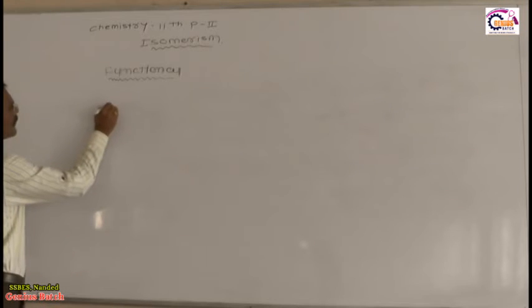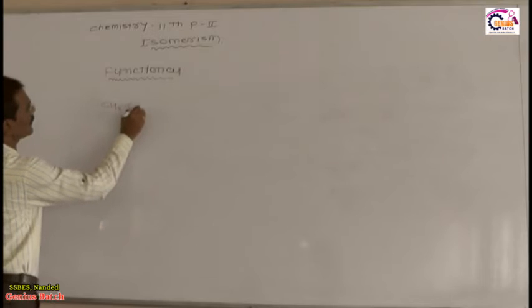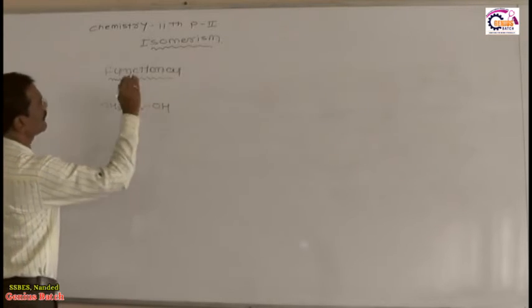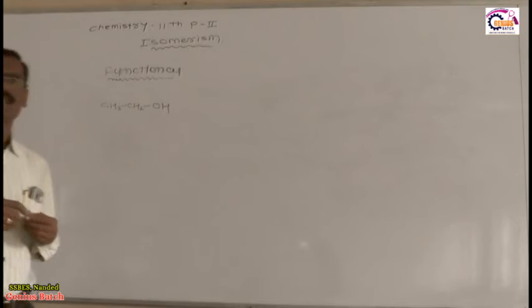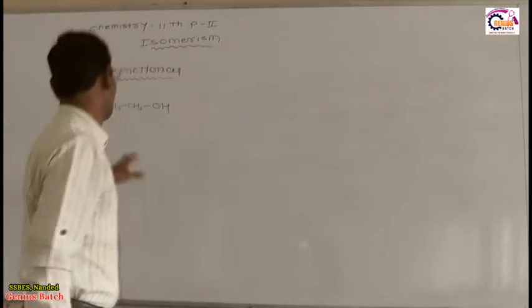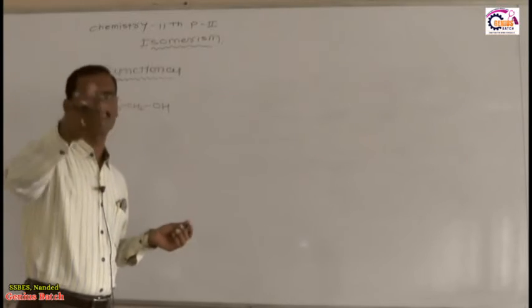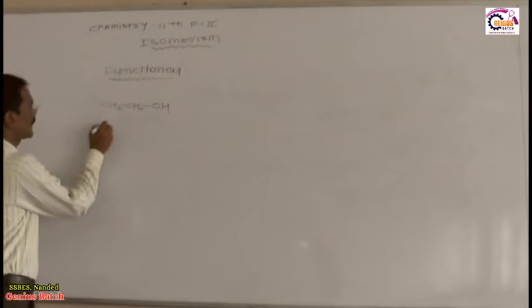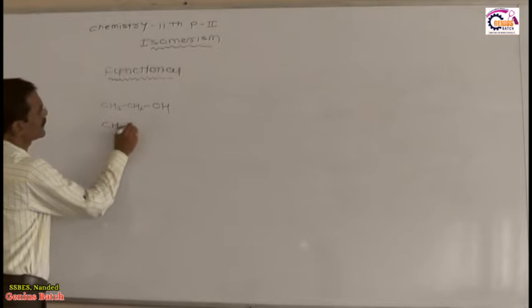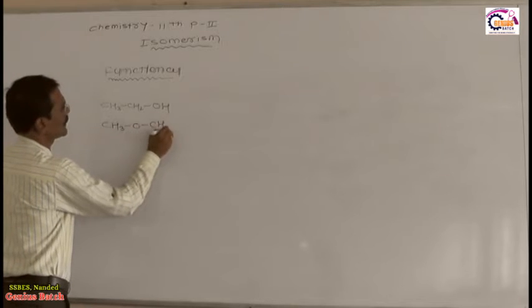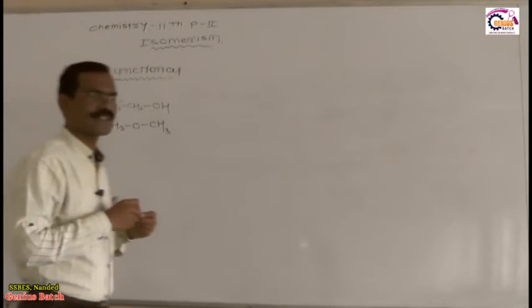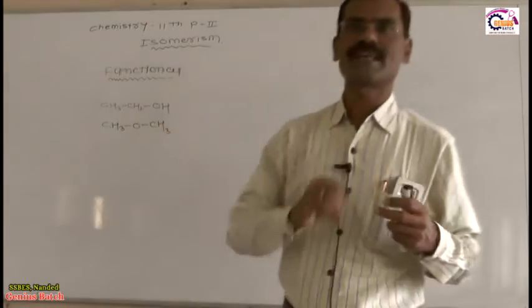Suppose I have CH3-CH2-OH. My question is this: what is the name of this compound? Your answer is ethanol or ethyl alcohol. Obviously the name of this compound is ethanol or ethyl alcohol. And if I ask you CH3-O-CH3, what is the name of this compound? Your answer is dimethyl ether.